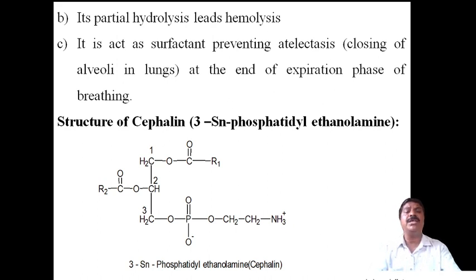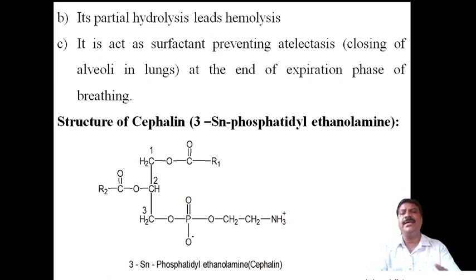Second one is that its partial hydrolysis leads to hemolysis. Hemolysis means rupturing of the red blood cells. Cell division is very important for growth. It should have a particular rate, and division must take place. Only then does growth of the organism take place. Without cell division, there is no growth. Therefore, partial hydrolysis leads to hemolysis.